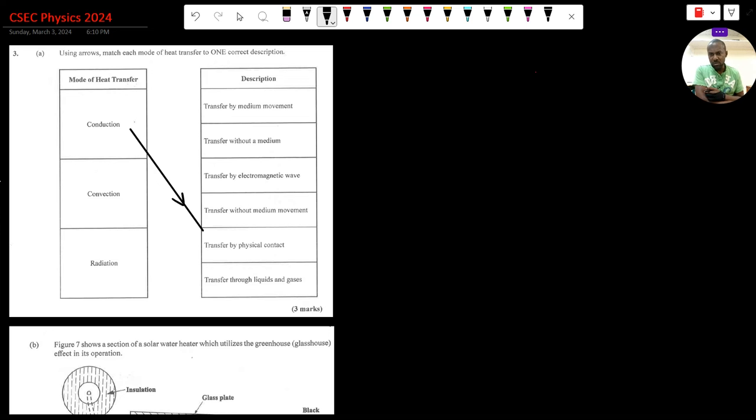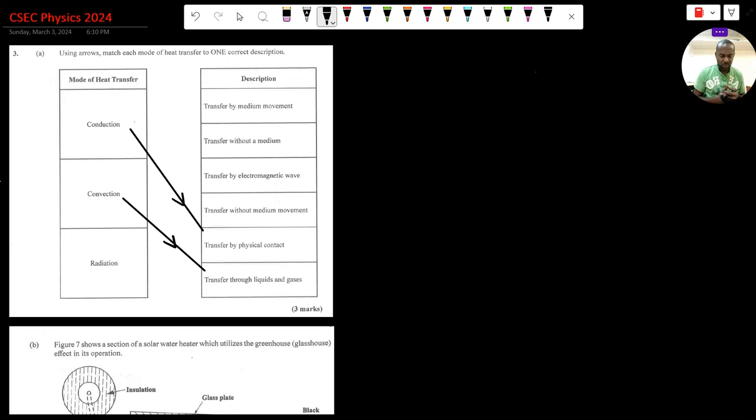Let's talk about convection. Does convection take place with a medium movement? Actually, it does, yes. Does it take place through liquids and gases? Yes, it does. But because we only want to match one, let's match convection to transfer through liquids and gases, right? But we could easily have matched it to transfer by medium movement because during convection, the fluid, which is the liquid or the gas, will actually move.